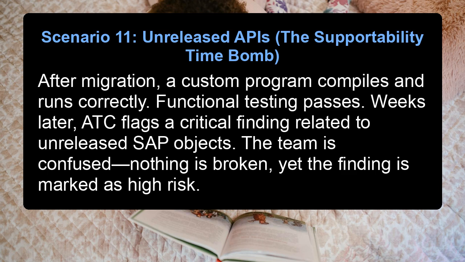Scenario 11. Unreleased APIs, the supportability time bomb. After migration, a custom program compiles and runs correctly. Functional testing passes. Weeks later, ATC flags a critical finding related to unreleased SAP objects. The team is confused, nothing is broken, yet the finding is marked as high risk.